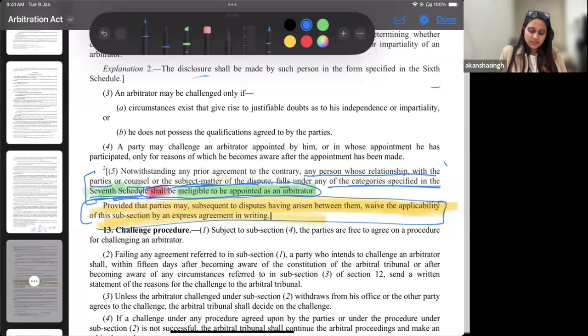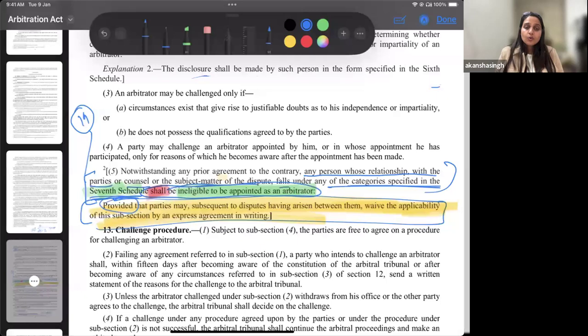So whatever is mentioned in the 19 categories of schedule 7, it's an absolute bar for you to be appointed as an arbitrator. But then, ma'am, the fifth schedule and the seventh schedule both cover the same thing. Both are basically talking about the same 19 factors, and maybe the fifth has other additional factors as well.